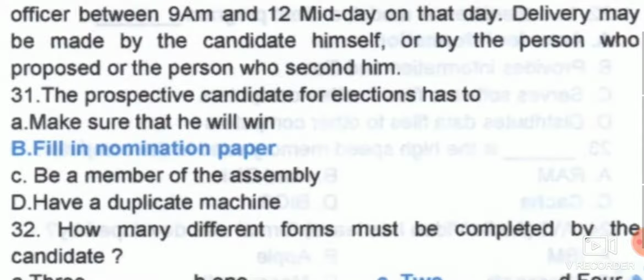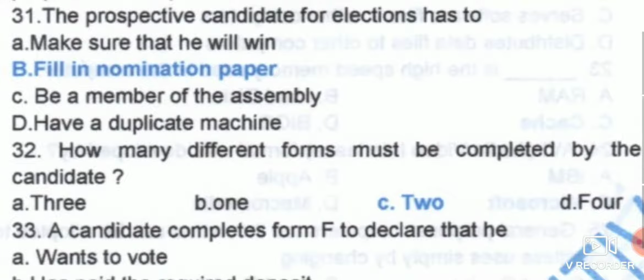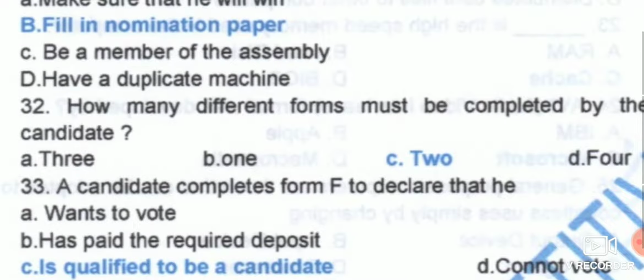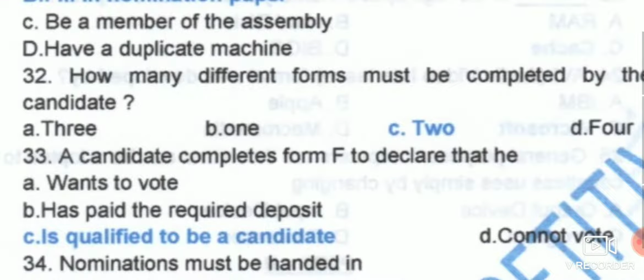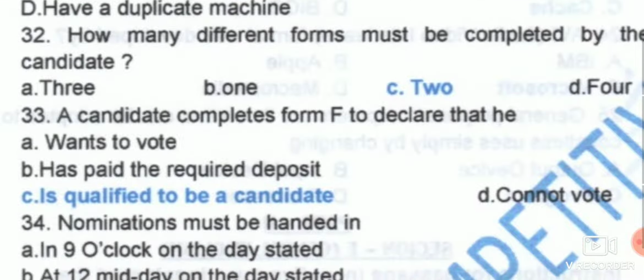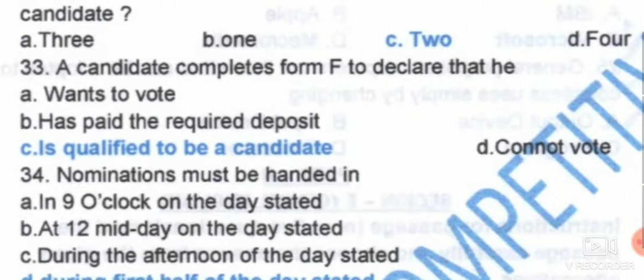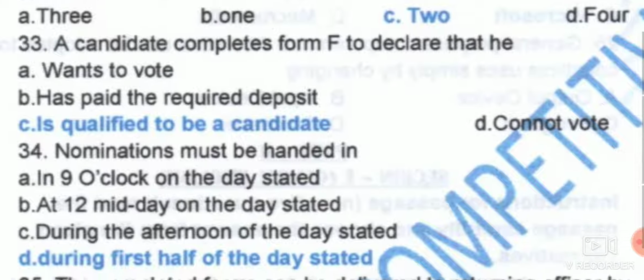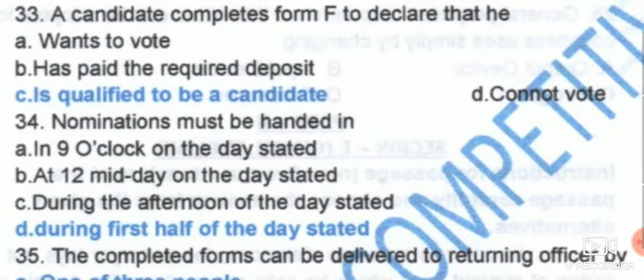Next, the questions are like this: the prospective candidate for elections has to fill in nomination paper. How many different forms are there? Here we have 2 forms actually. One is E and the other is F. Next, a candidate completes form F to declare that he is qualified to be a candidate. What exactly does form F state? He is qualified, he is eligible for that.